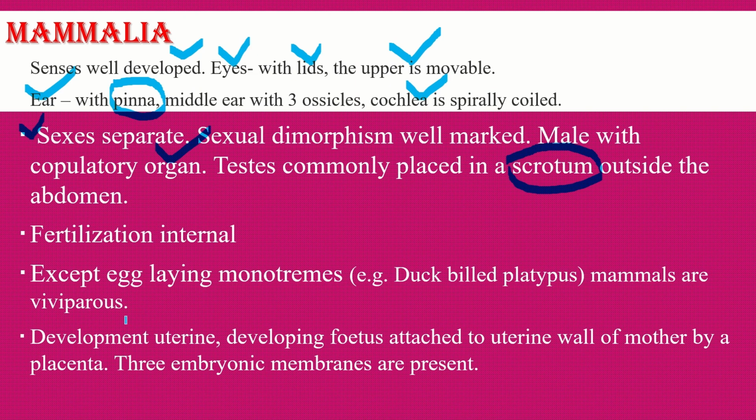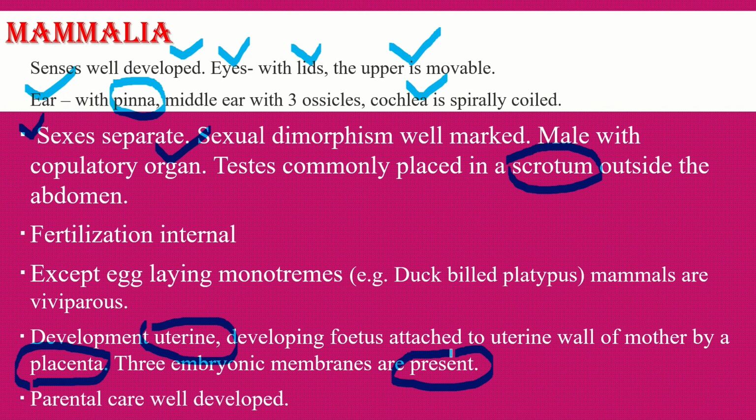Development takes place in the uterus. Uterine development is found in mammals. The developing fetus is attached to the uterine wall of the mother by the placenta. This placenta is useful for the nutrition and respiration of the developing fetus. There are three embryonic membranes present around the developing embryo.